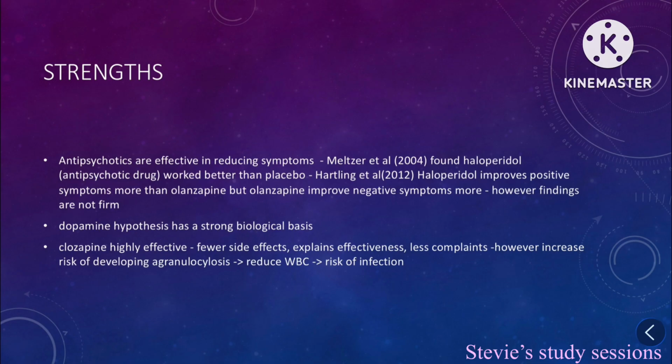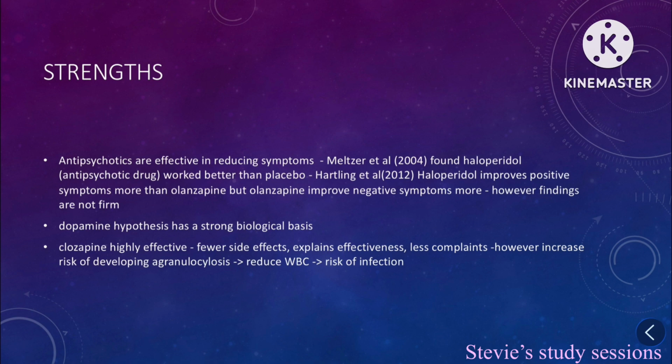Antipsychotic drugs are effective in reducing symptoms. Maltese et al. 2004 found that antipsychotic drugs work better than placebo. Harting et al. 2012 found that one drug improves positive symptoms more than olanzapine, but olanzapine improves negative symptoms. However, findings are not firm. The dopamine hypothesis has a strong biological basis, and therefore this can be seen as a reliable treatment.